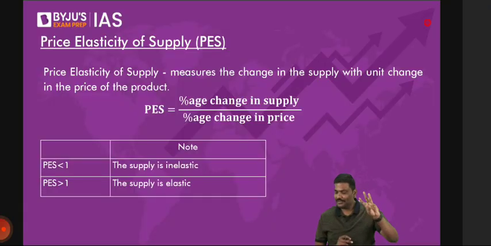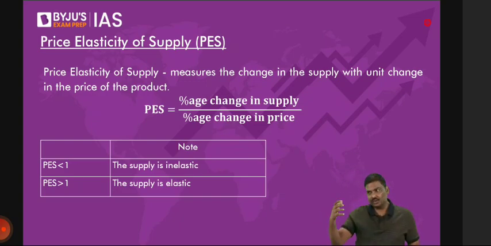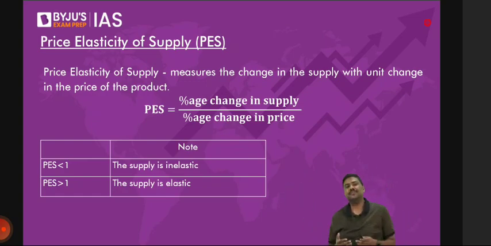One is income, second one is price, third one is cross. Fourth one is related to supply. Simple concept. Understand this. There are certain goods where if the prices of the goods change, the supply will also change. Now the question is to what extent the supply will change, what is the magnitude, etc. Fourth one is price elasticity of supply.